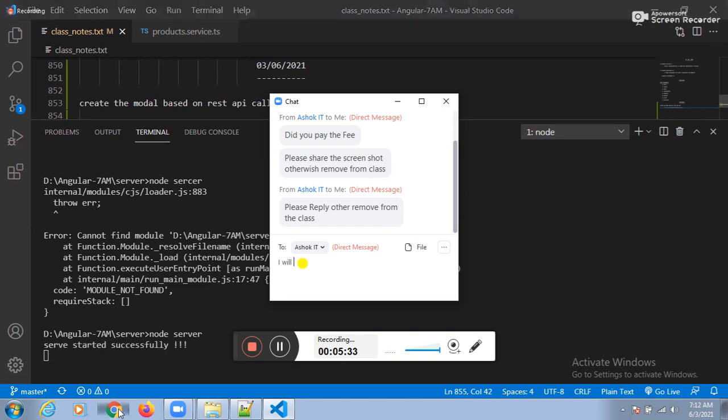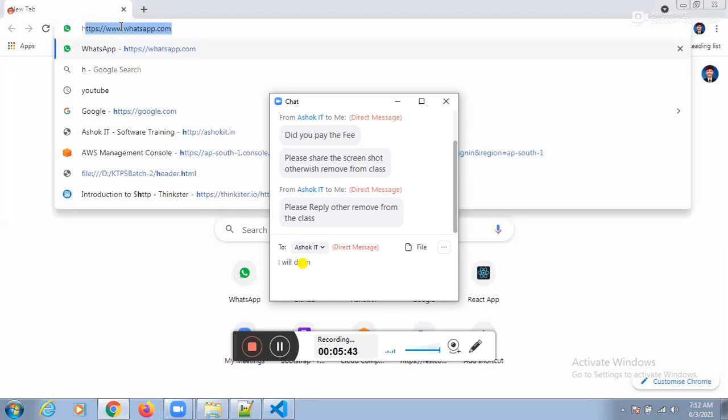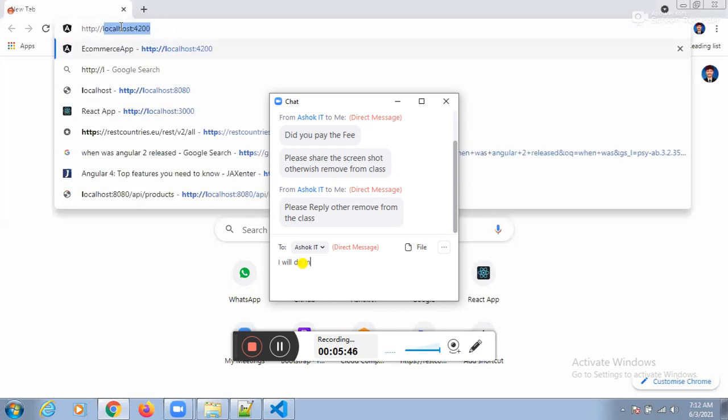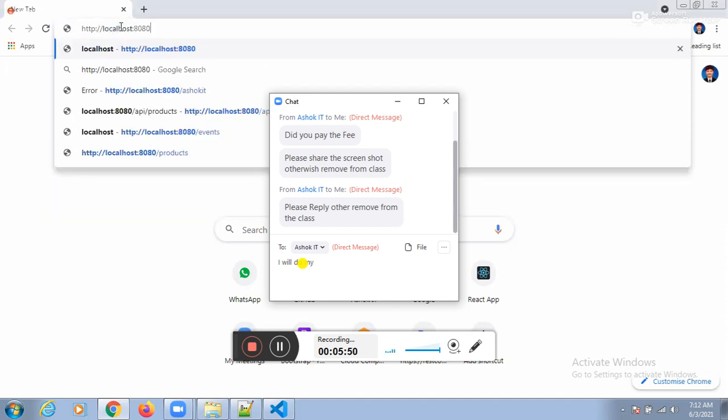Can you open the browser? Yes, sir. Nepal, ask the servers to join the session. Why do I need to ask, guys? You people need to join now. Fine. See this one here. HTTP colon slash slash localhost colon 8080 slash products.